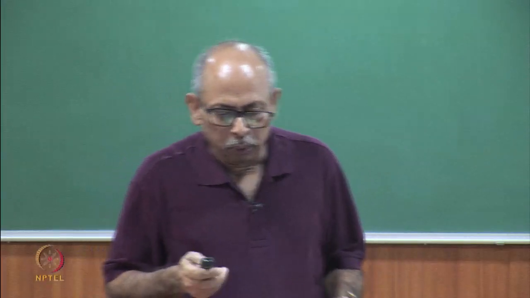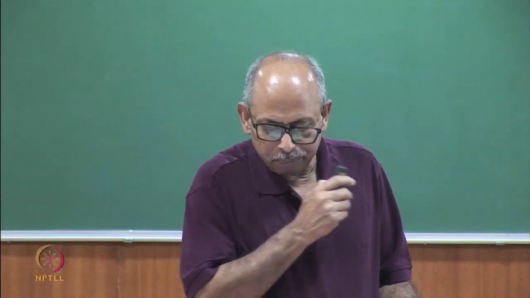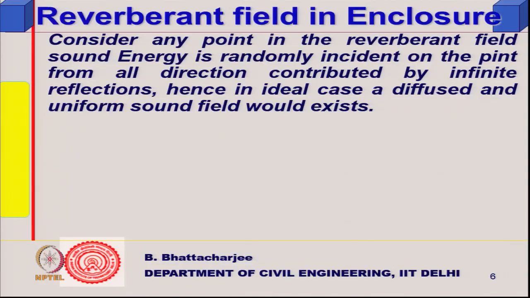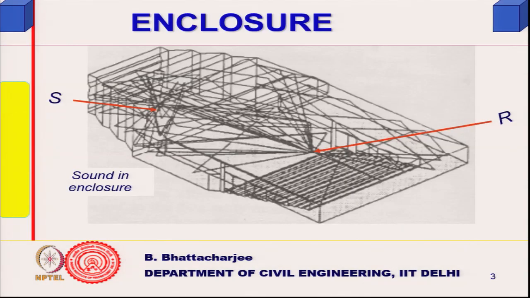So, continue from where we were. We are talking about the reverberant field in an enclosure. Now, any point in the reverberant field, if I consider the whole volume of the room enclosure, would receive, keeping the direct sound out, only the reflected sound, and infinite reflections will reach any point. That is what we have seen through this diagram, if you recollect.